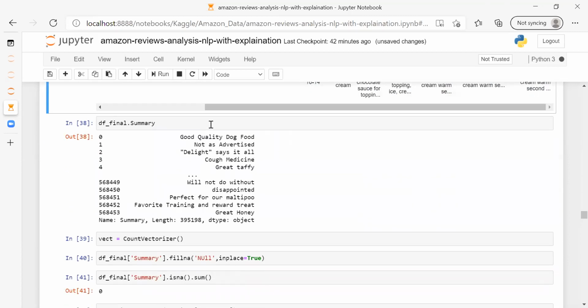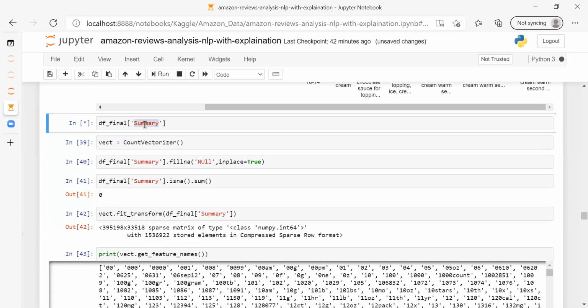Next, we are working on the summary part, the 10th column. If you want to see any column, there are two options. Either we can put a dot and the column name, or we can use square braces like this. It will take time because it's in process.